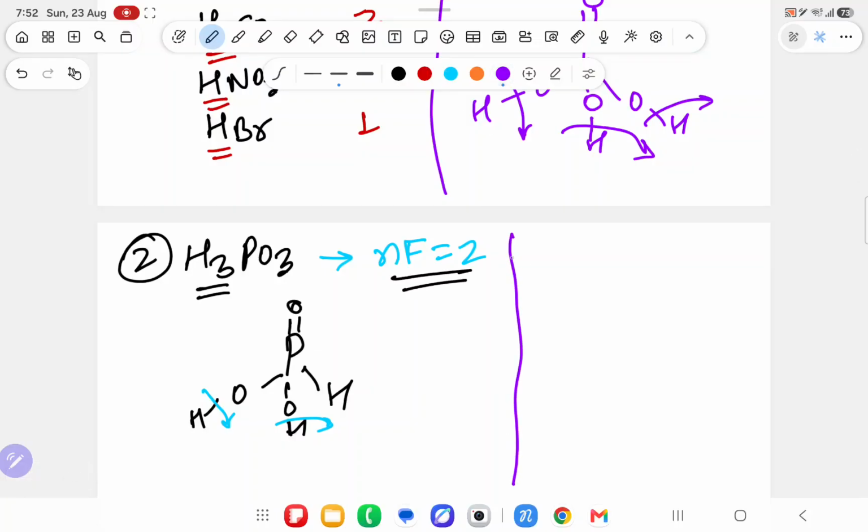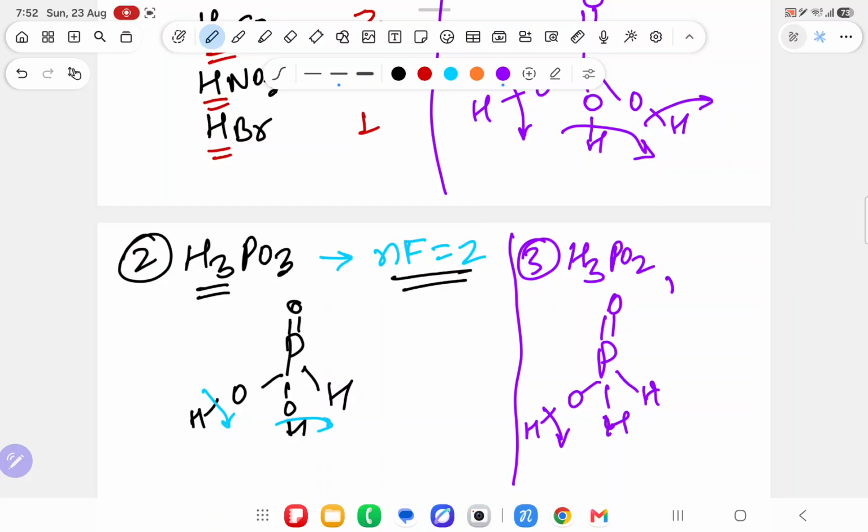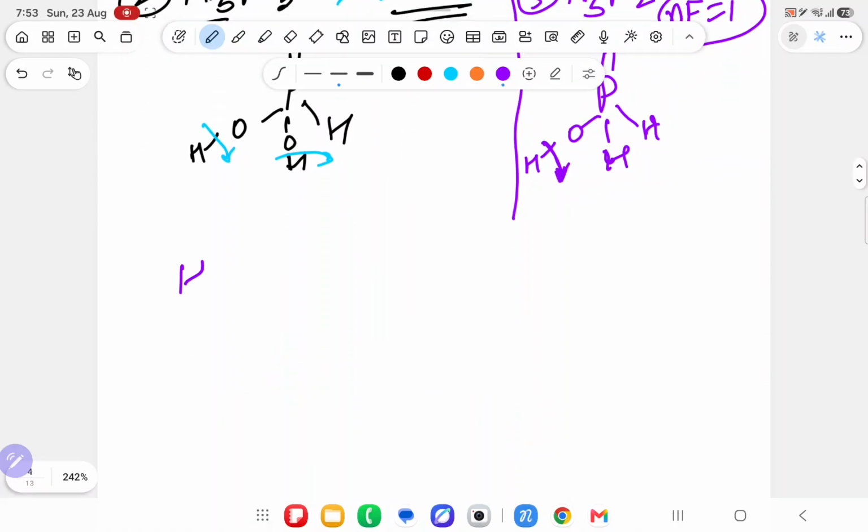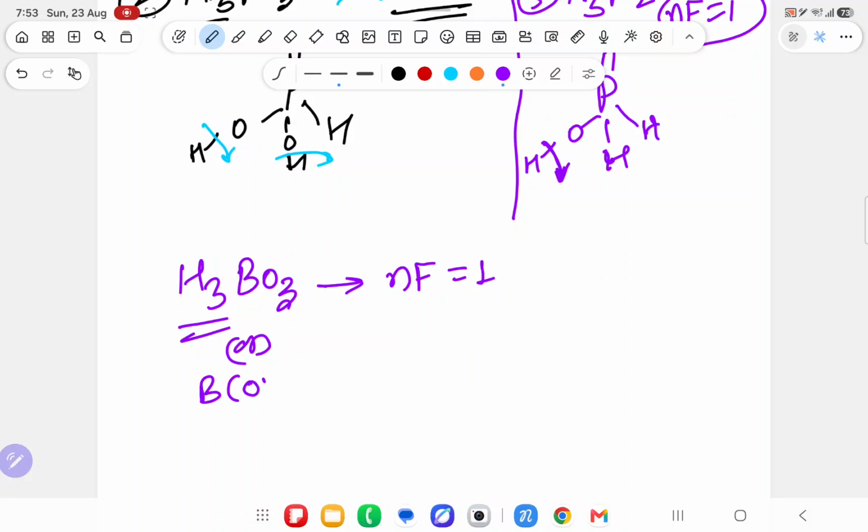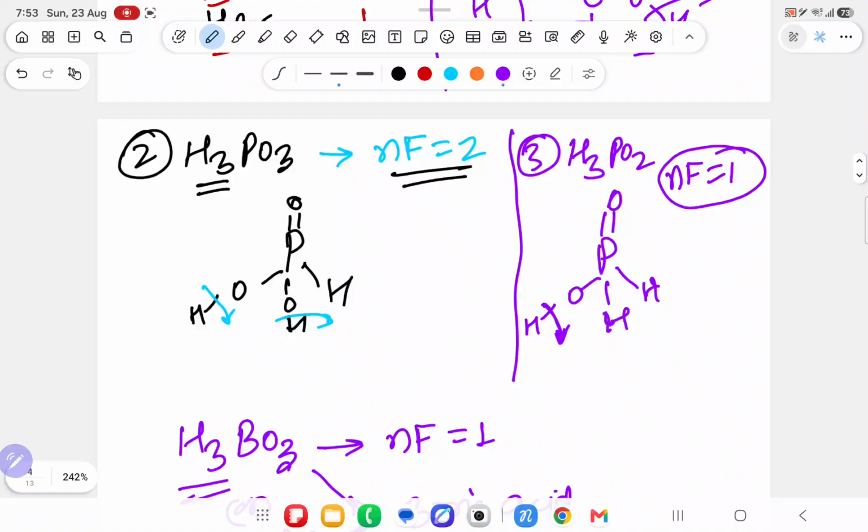Third example is H3PO2, P double bond O, OH, H, H. What is the NF factor? Sir, 3 hydrogens, still NF factor is 1. Why 1? Because only 1 hydrogen is ionizable. So this is the third example. One more thing, H3BO3, 3 hydrogens, but its NF factor is 1 only. This is also written as B(OH) thrice, looking like a base, but it is not a base. Its name is boric acid. You will learn its name, how, sir? This I will dictate later. Don't get confused and nervous, otherwise you will get confused.